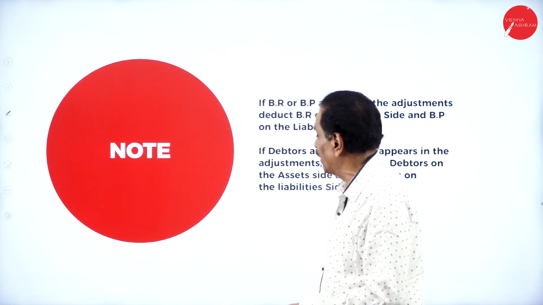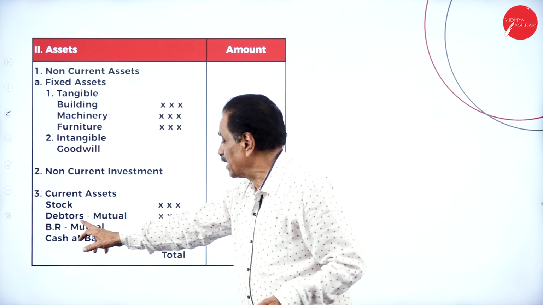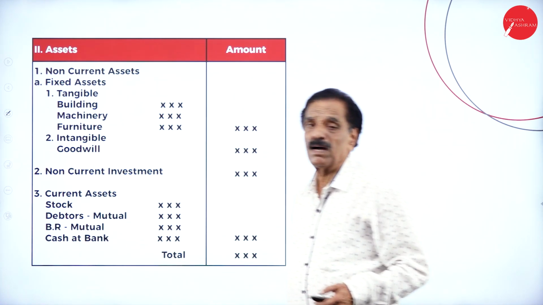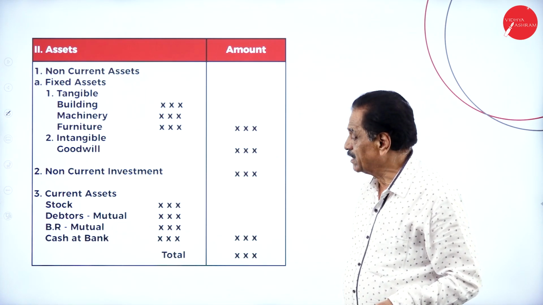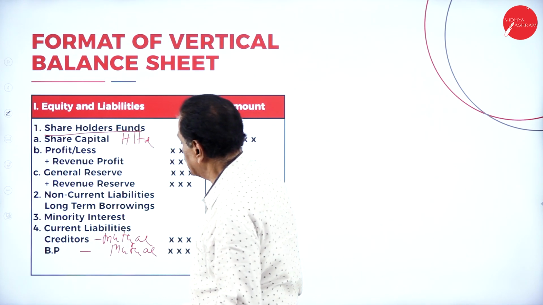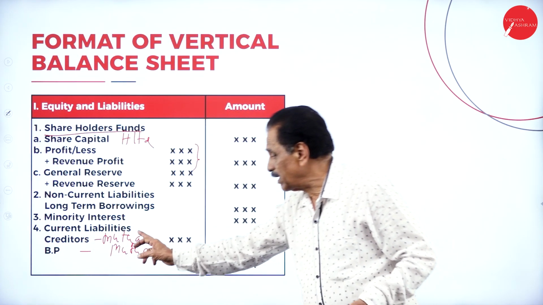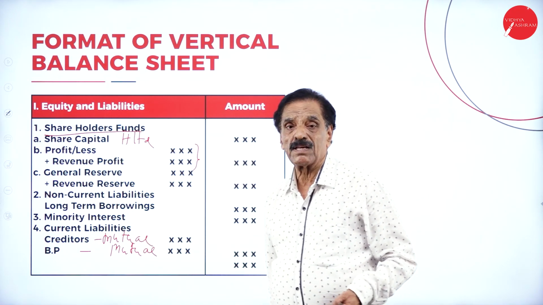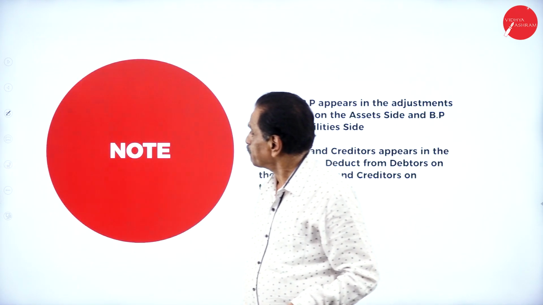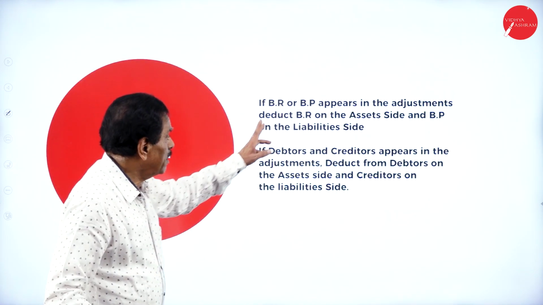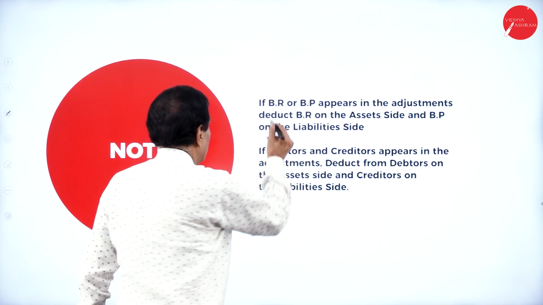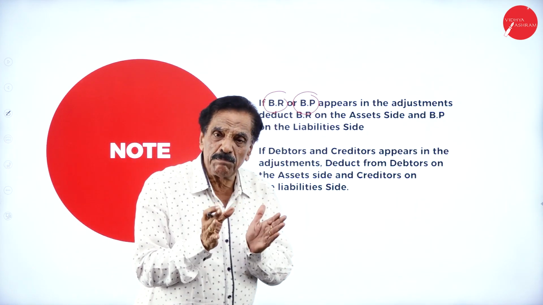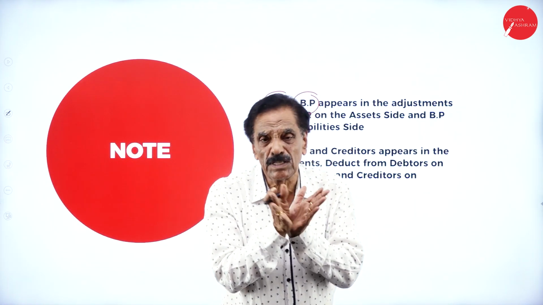That's why we say the word called mutual. Here, both the debtors should be added, minus mutual; both the BR should be added, minus mutual. On the liability side, both the creditors are added, minus mutual; both the BP should be added, minus mutual adjustment. So this will appear in the adjustment only. Understand this: if BR or BP appears in the adjustment, add both the BR and deduct the amount of adjustment.